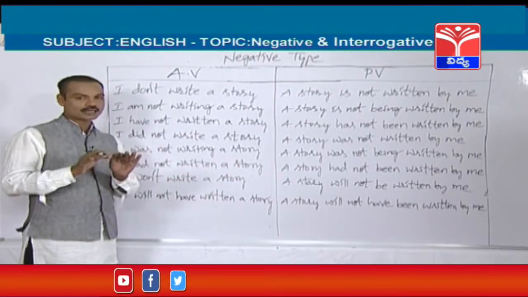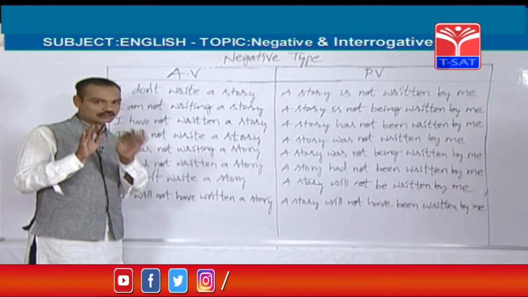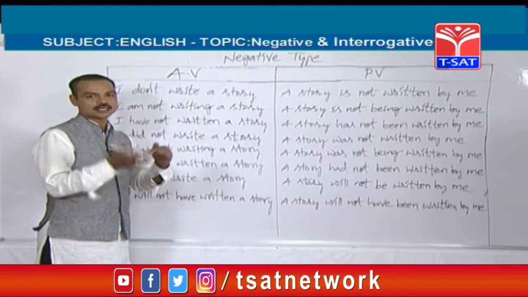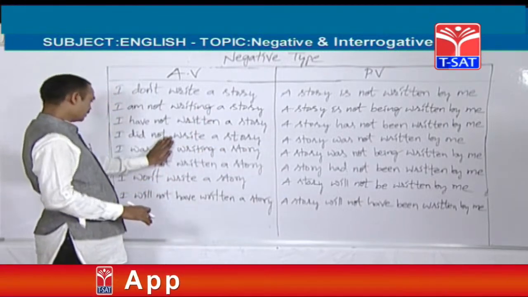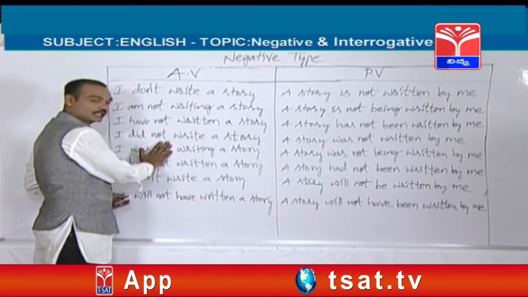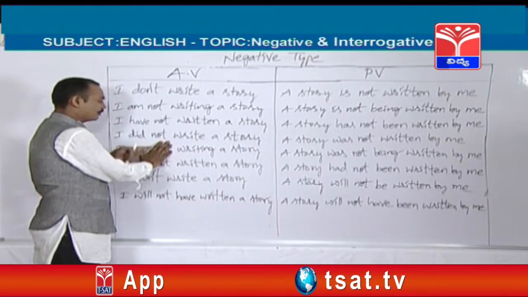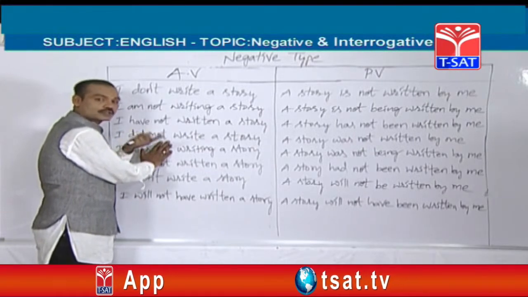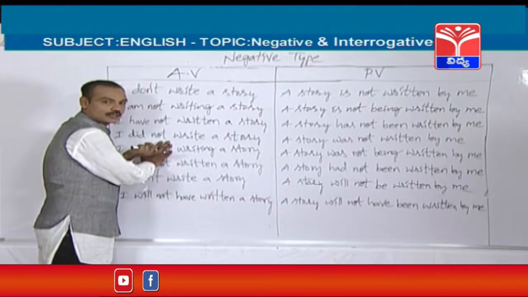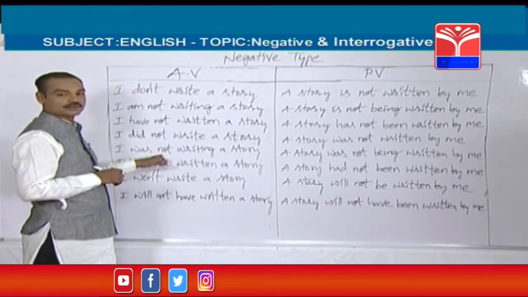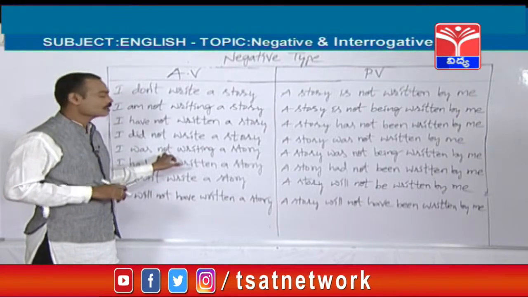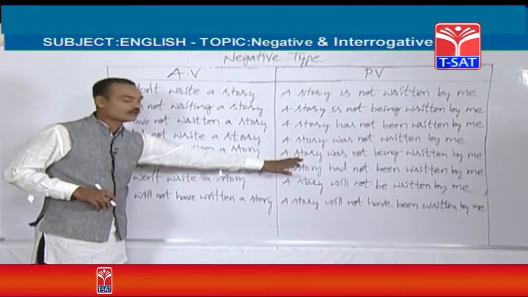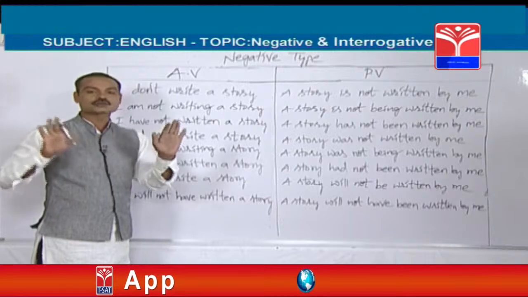So, in the previous class, you came to learn how to change all the positive sentences from past continuous into passive voice. Same, see, if I close it, it becomes a positive statement. I was writing a story. A story was not being written by me. So, it is negative. After the helping verb, if you add not, that becomes a negative sentence. So, even in the passive voice also, after the helping verb, not should be written.